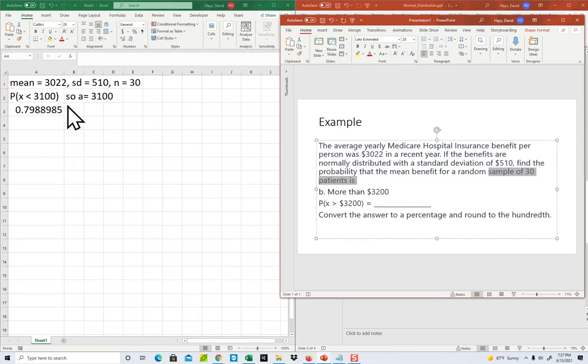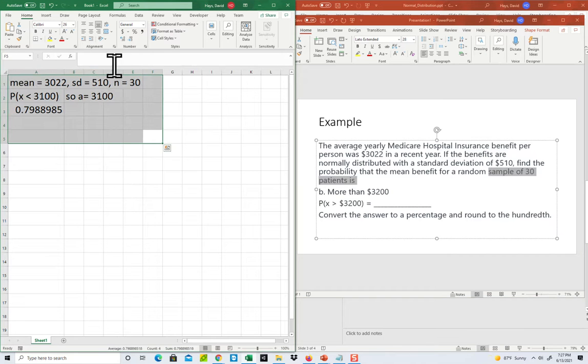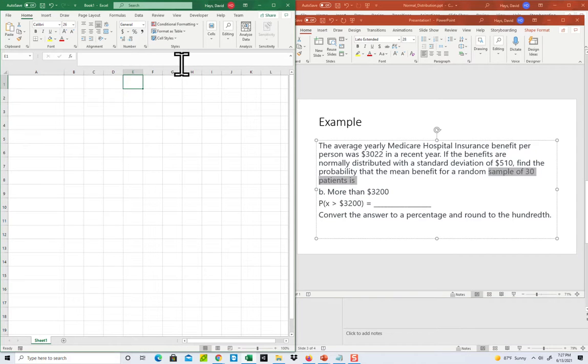Let's write down everything that's given. Let's see. Mean is 3022. Standard deviation is 510. N is 30. And we're looking for X greater than 3,200.